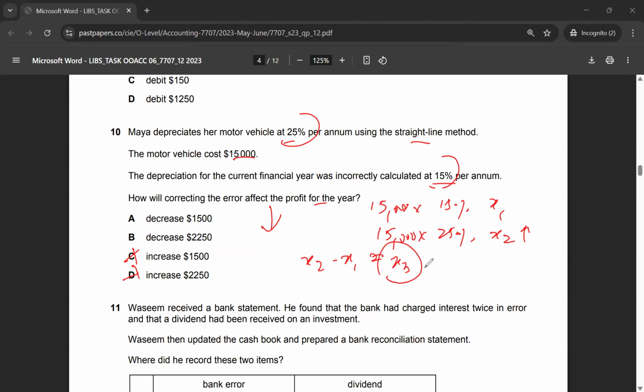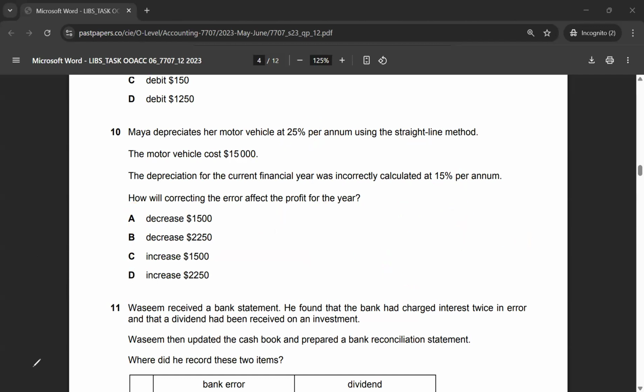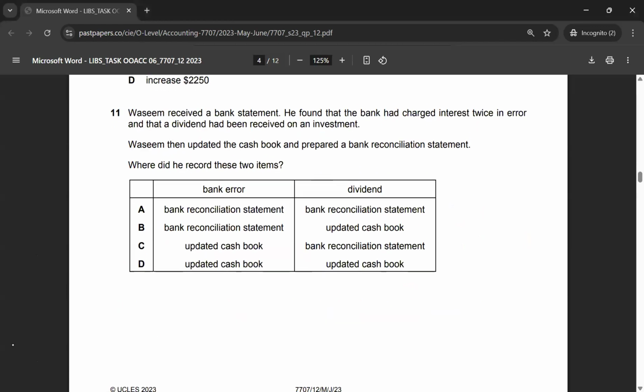I have done the math here, but you can also do the math. The correct answer to multiple choice 10 would be option A. The profit is going to decrease by 1,500. So you can calculate the numbers yourself, but the correct answer to multiple choice 10 is option A. Let's move on to multiple choice 11.